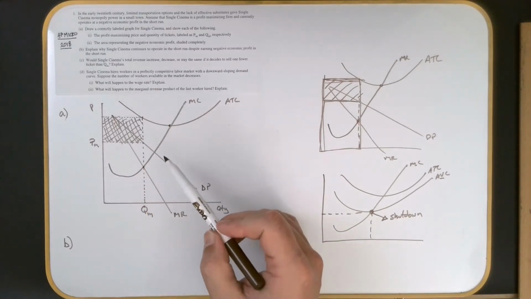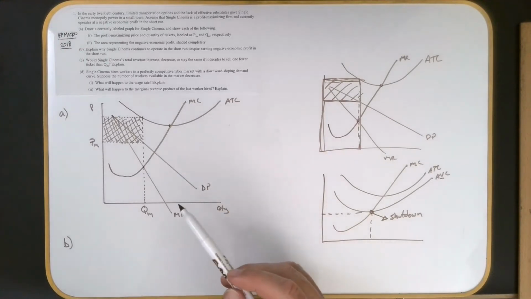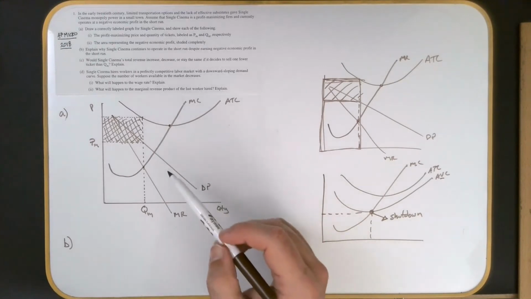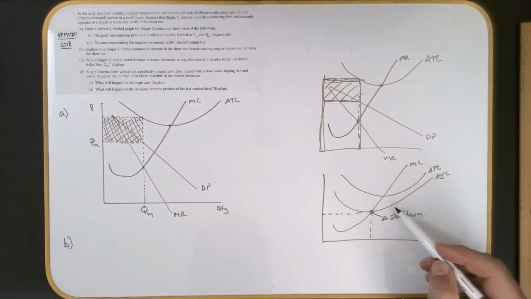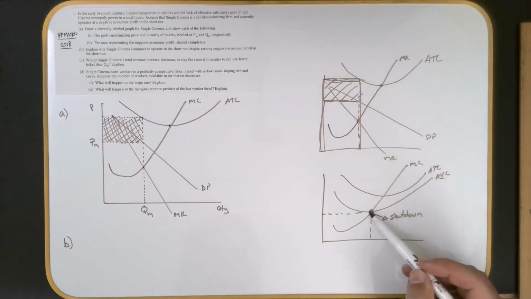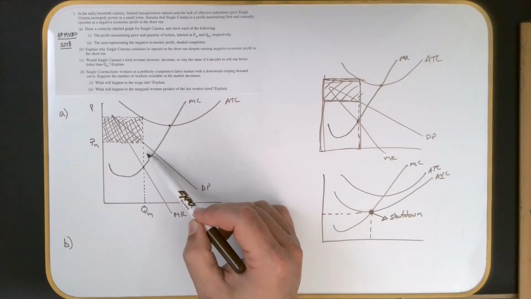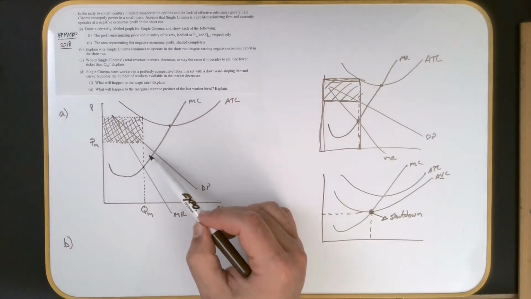Now, I don't want to wreck the picture by putting in an AVC, but what they mean is that you're covering your average variable cost curve. So you could imagine, if we go to this picture right here, this shutdown point where the AVC is hitting the marginal cost curve is below the price we're able to charge.